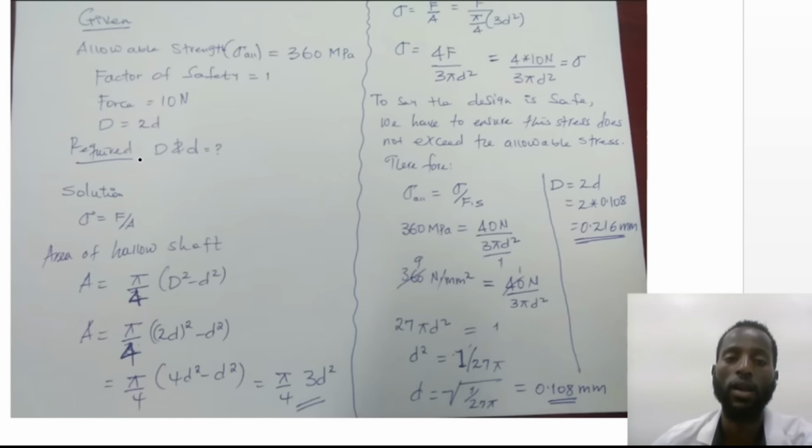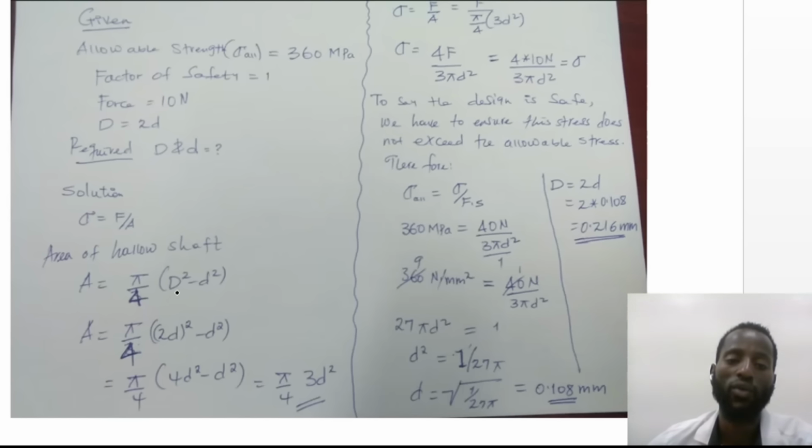So we require capital D and small d, which are the outer and inner diameter of the hollow shaft. To do this we use stress, which is force over area. The area of the hollow shaft, A, is calculated as pi over 4 into capital D square minus small d square, where capital D is the outer diameter of the hollow shaft and small d is the inner diameter of the hollow shaft.